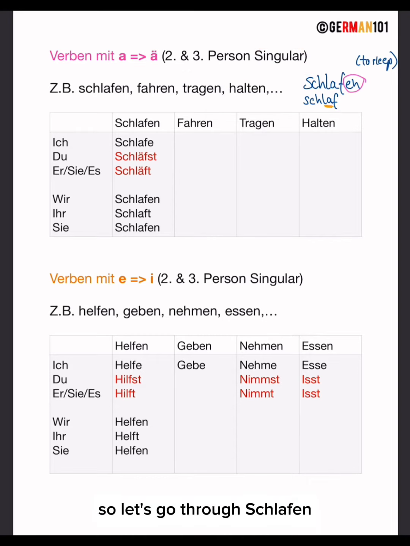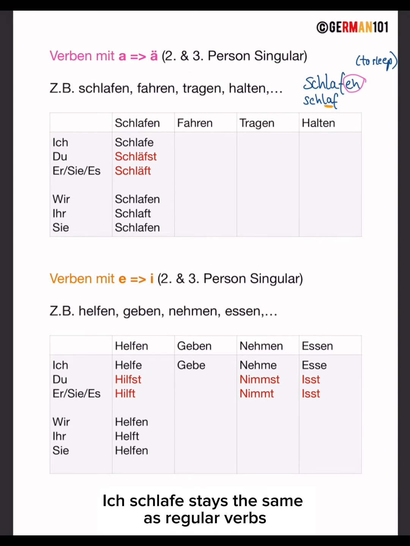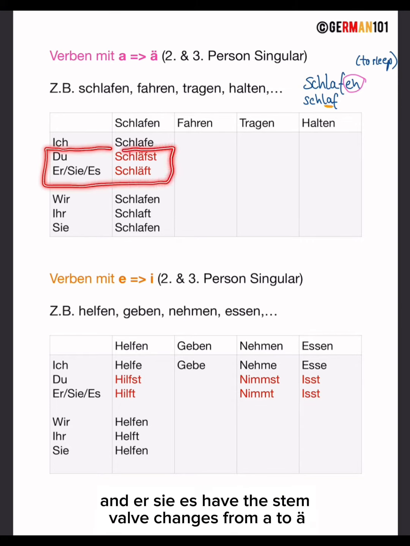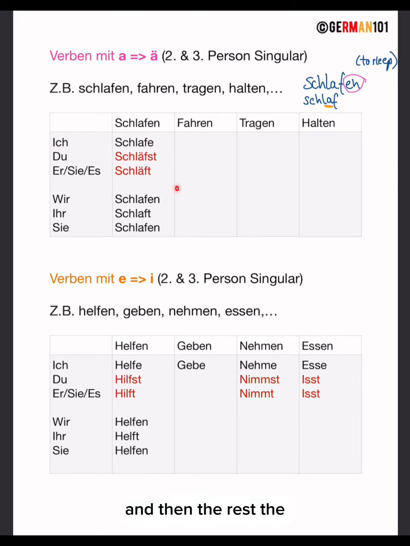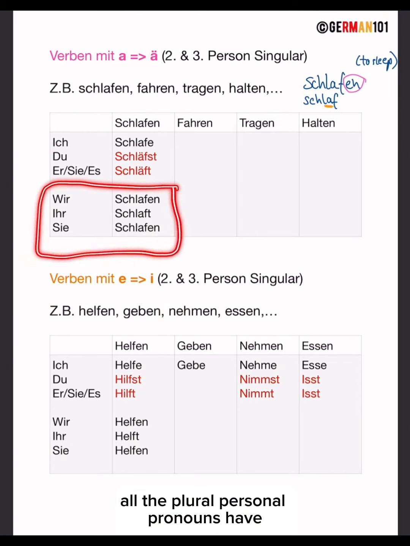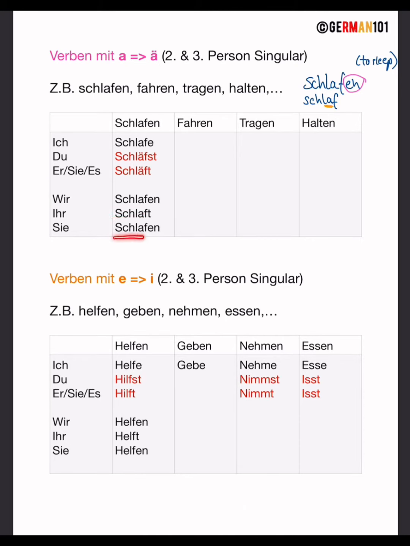So let's go through schlafen. Ich schlafe stays the same as regular verbs. And then du and er, sie, es have the stem vowel change from a to ä. So du schläfst, er, sie, es schläft. And then the rest, all the plural personal pronouns have the same conjugations as regular verbs. So wir schlafen, ihr schlaft, und sie schlafen.